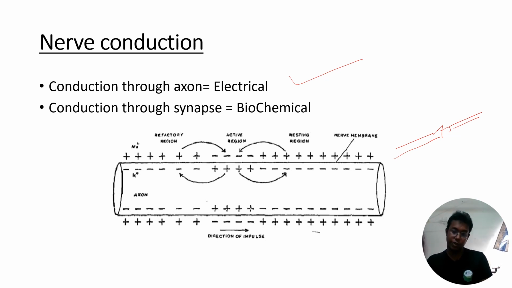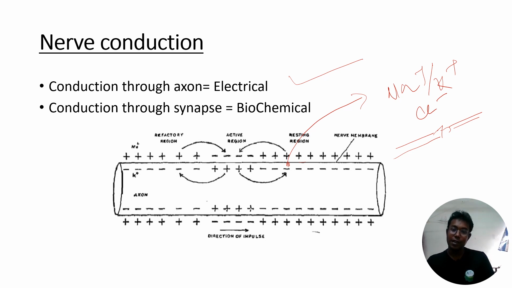How? I'll tell you. You first listen to me and understand how it's happening. So you just forget about this charge, and think of this as a simple neuron. Okay, so in normal condition, when there is no stimulus, there are several ions present inside the neurons, and along the length of the neurons several ionic channels are present. One of the most important is the sodium potassium ionic channel, which we have to study from the nerve conduction point of view. Also the chloride ionic channel is very important. So along the length of the axon, several ionic channels are present.